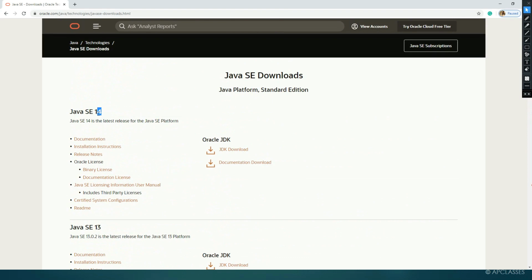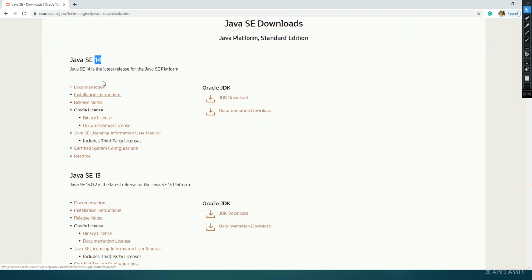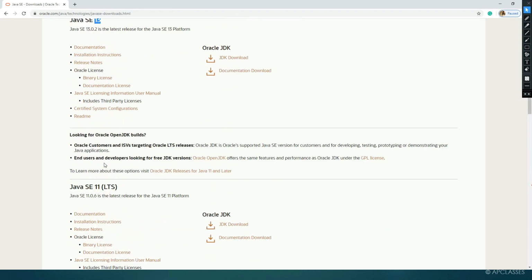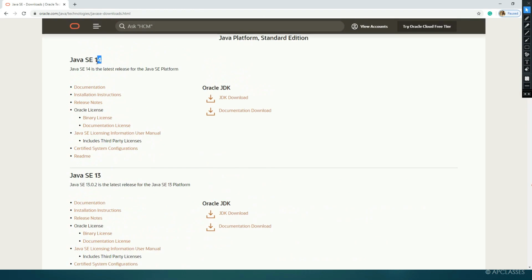So here the latest version is Java 14. Now you must be wondering what is the difference between Java 14, Java 13, and Java 11. You can think like this: Java 14 is an updated version of Java 13. The facilities and development provided by Java 13, in Java 14 you will find quite advanced development tools and features. Java 14 is quite advanced than Java 13.